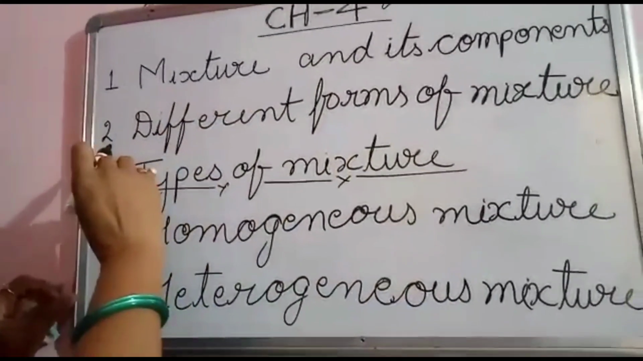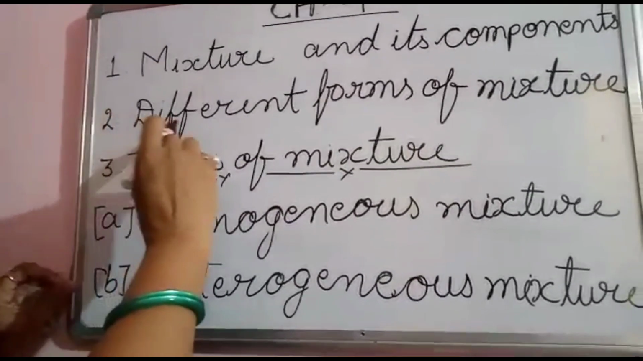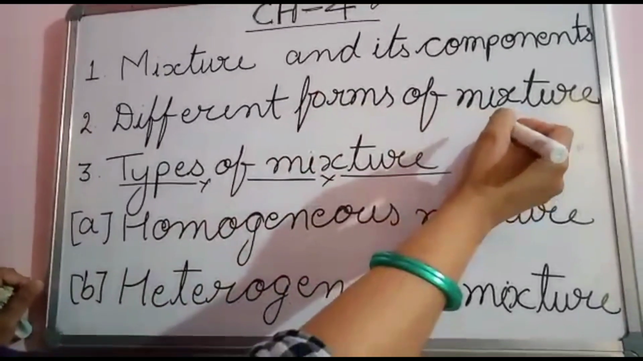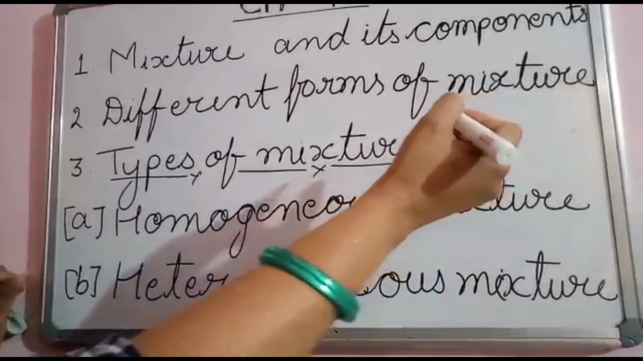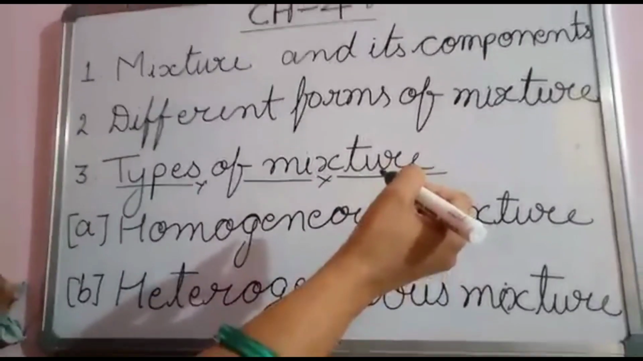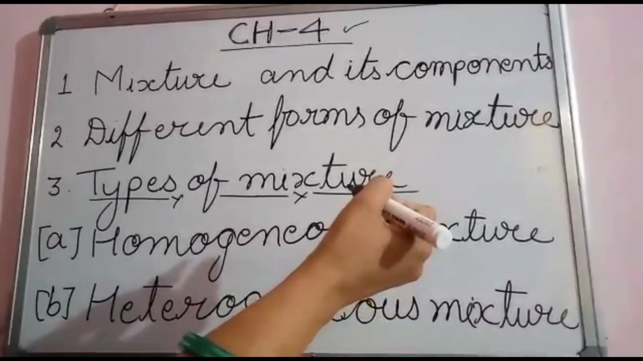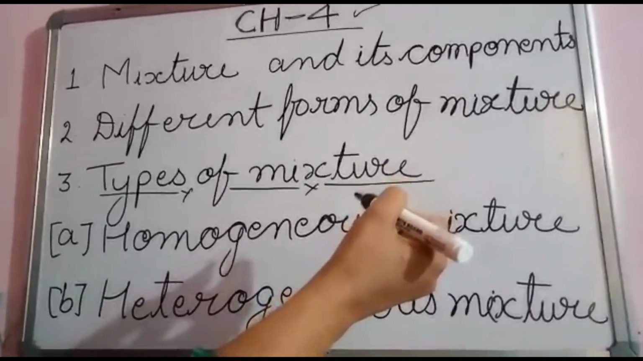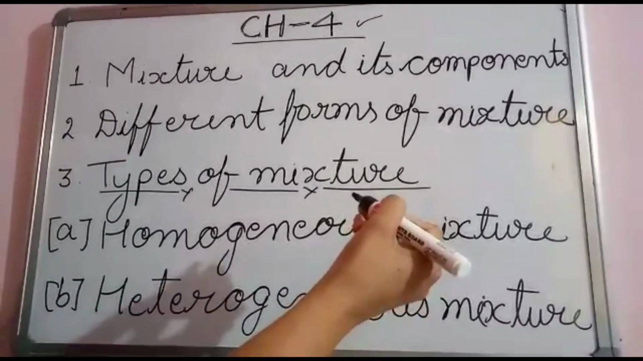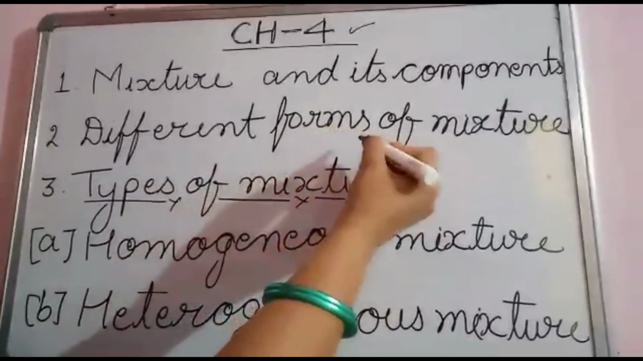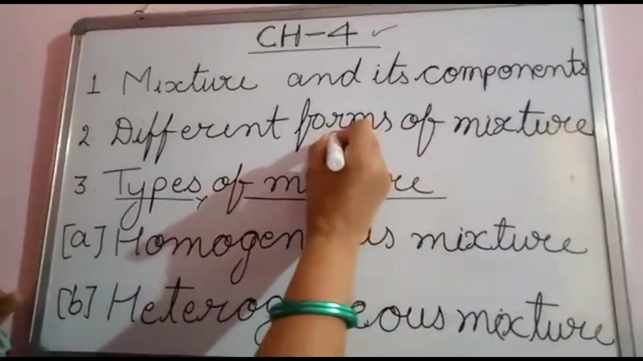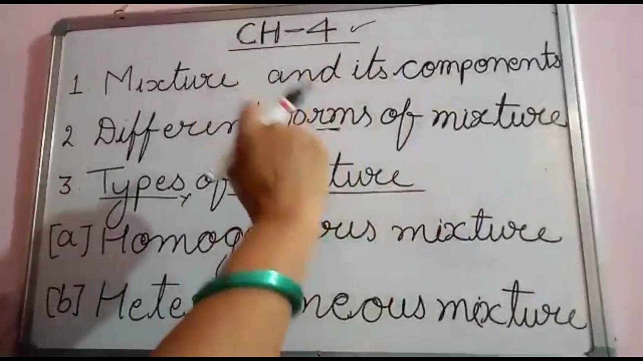As the second subtopic, I will teach different forms of mixture. Mixtures are of different forms. As you know, in chapter 3 you studied about all the material present in the 3 states: solid, liquid and gaseous. So I will discuss the 3 forms of mixture. Forms means states, 3 states of mixture.